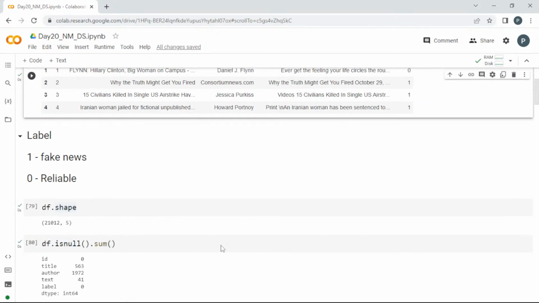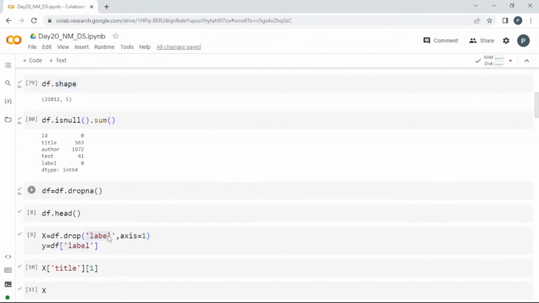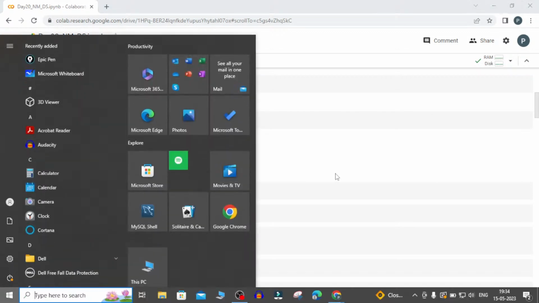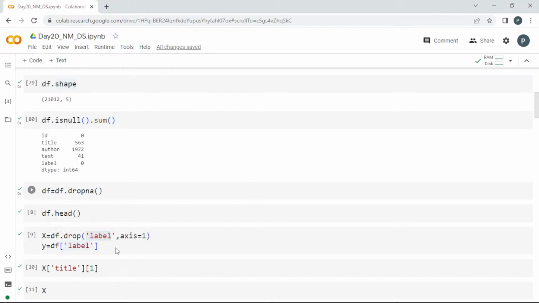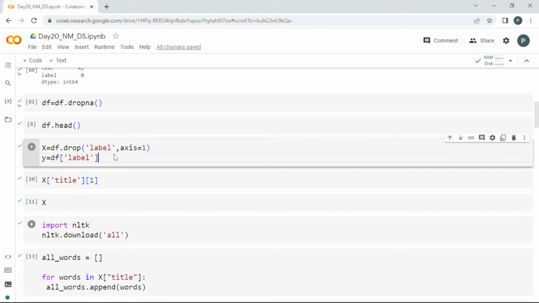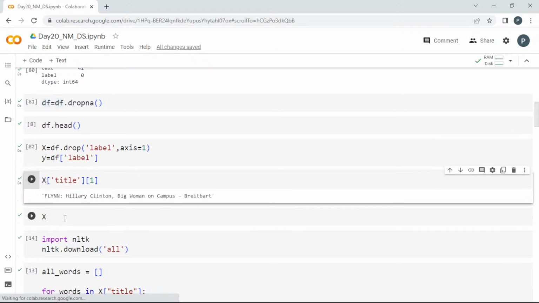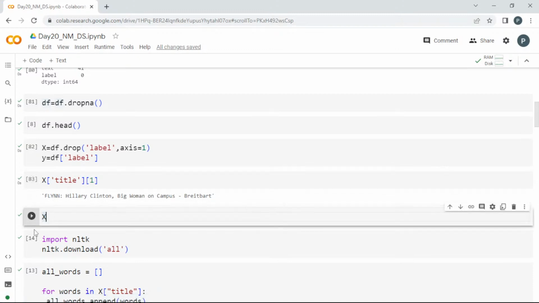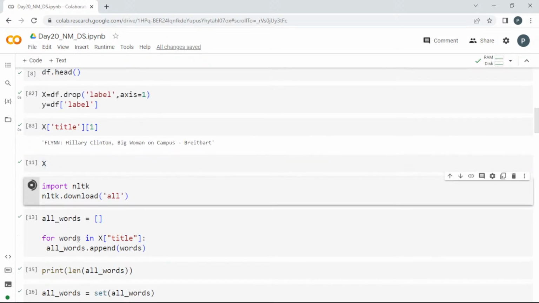Okay, so I hope we can go and separate the X and Y. So in Y, I am taking the label, which is the output, which is already in 0 and 1. For example, this is the first title. So I'm going to train the model based on the title and the output, whether it is original or wrong. So I'm using NLTK.